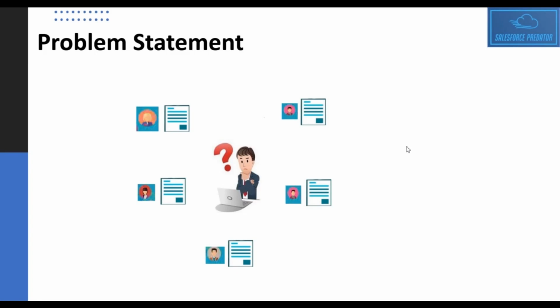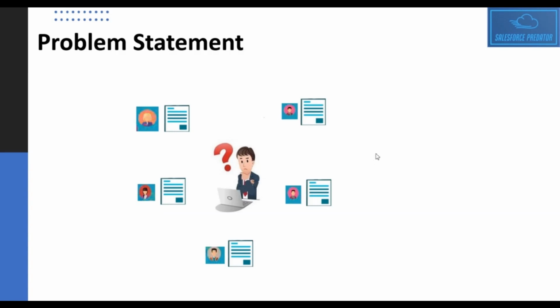Now, as a salesperson, John might be working on multiple lead records at a time. So John logs into Salesforce org, and let's say he goes to a particular lead record. He might be seeing different fields present on the lead record, multiple related lists present on a lead record. So he has to go through all this data to get the grasp of the lead record. This would waste a lot of time if he has to do this for all the lead records present or assigned to him.